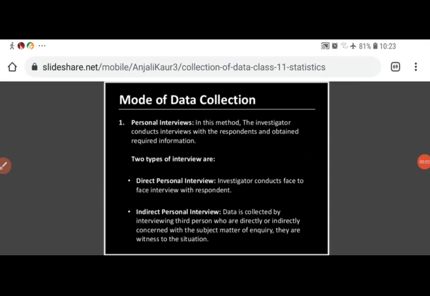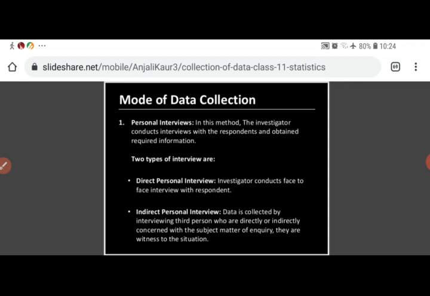There are various modes of data collection, that is, of primary data. So the first method is personal interviews. In this method, the investigator conducts interviews with the respondent and obtains the required information related to the study. There are two types of interviews which we can conduct to collect primary data.